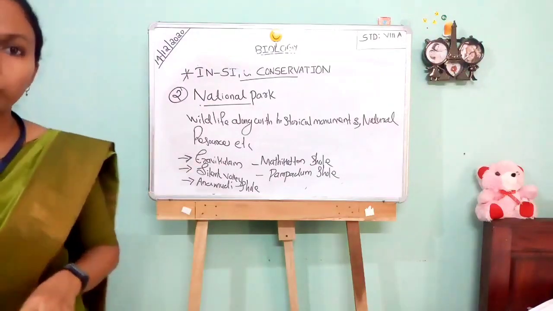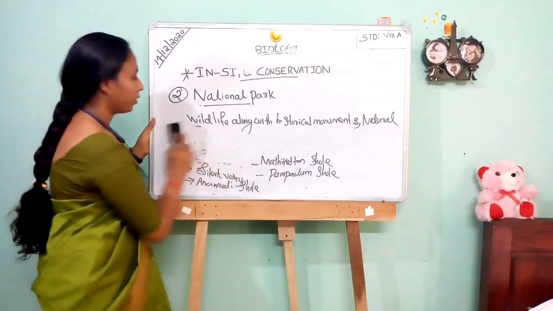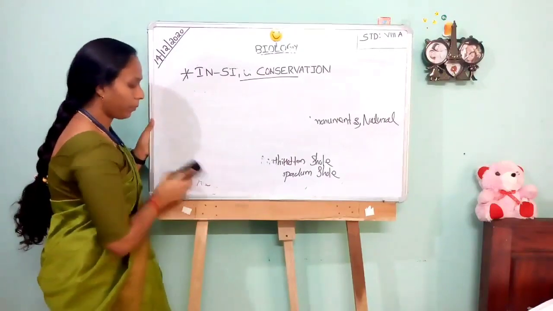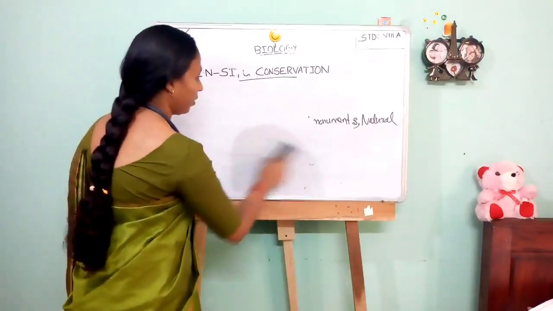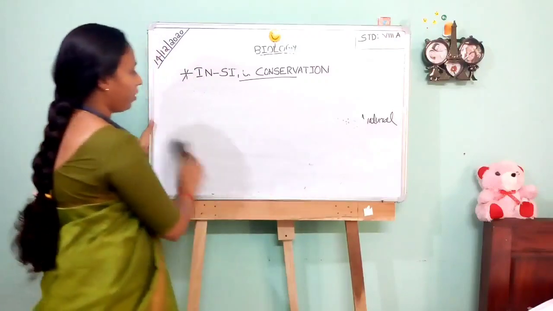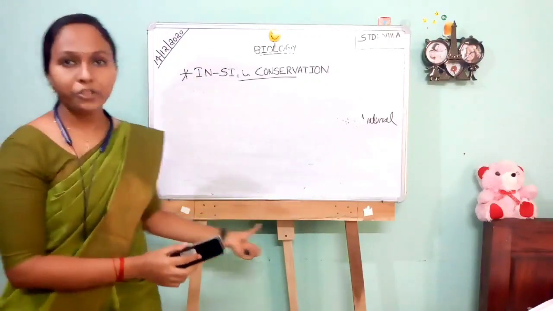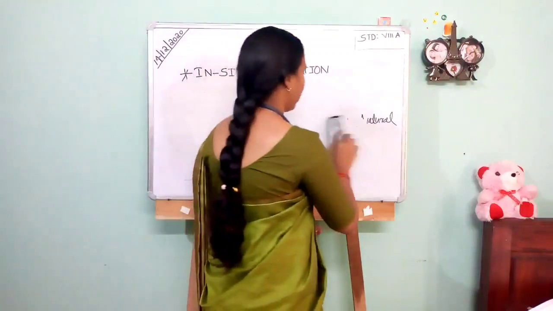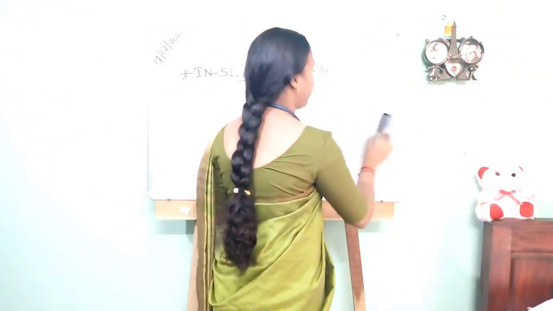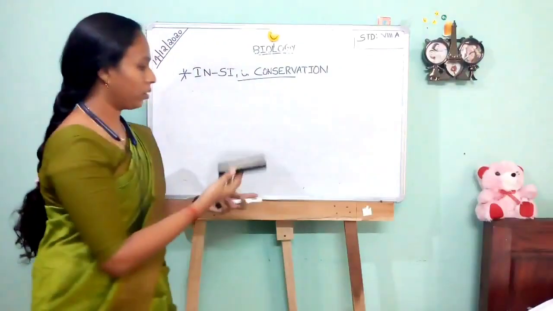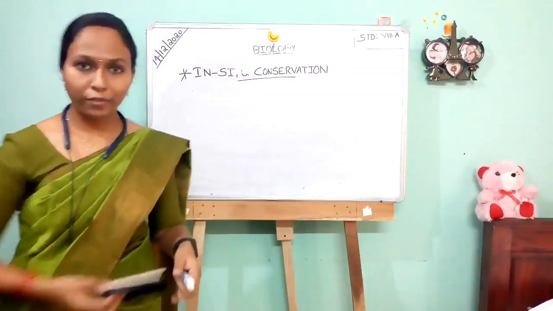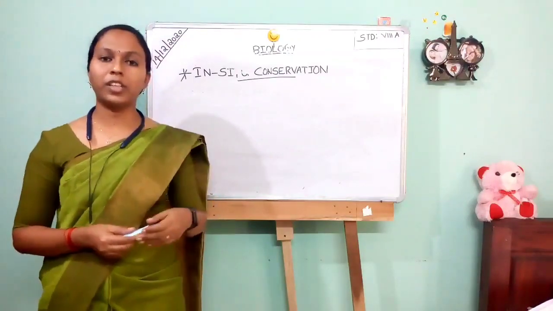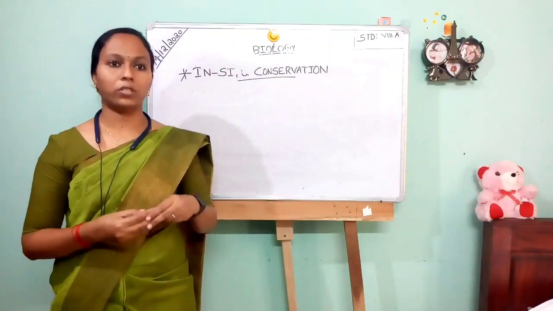Okay, take your notebook and write down the question. Write any two examples of national park in Kerala. Are you finished? Who is ready to read the answer? Okay, very good.